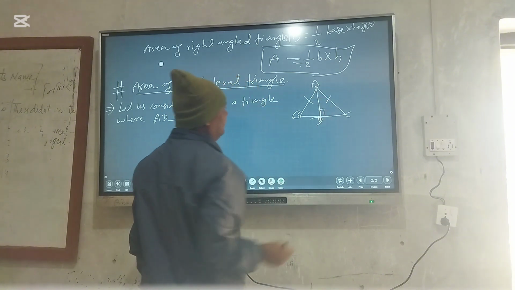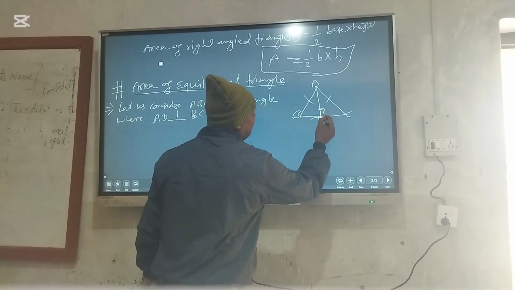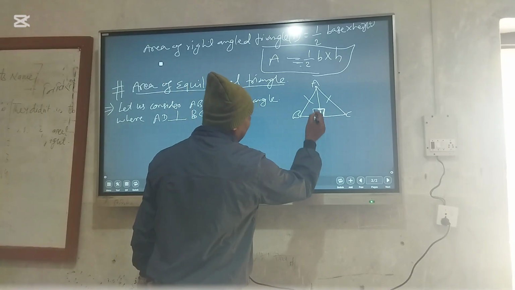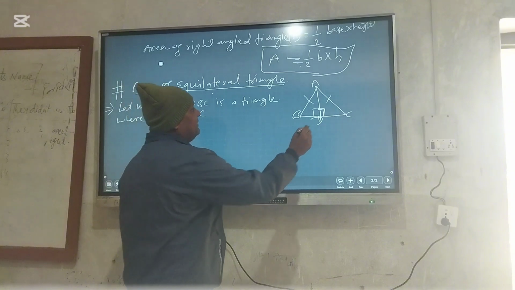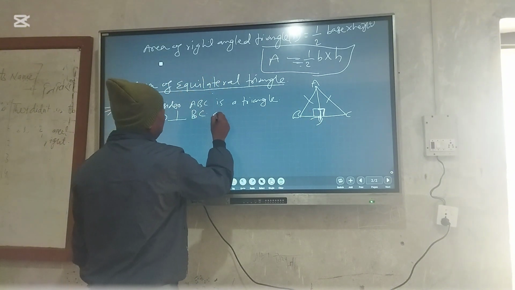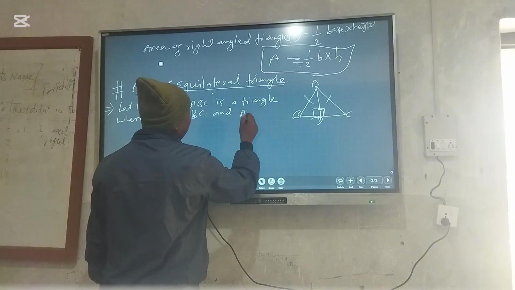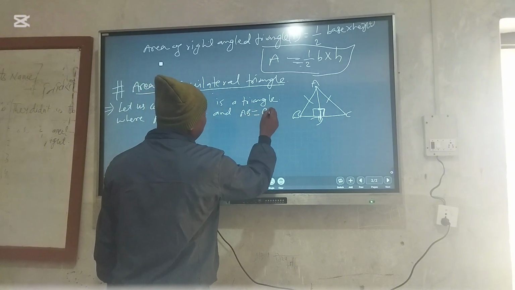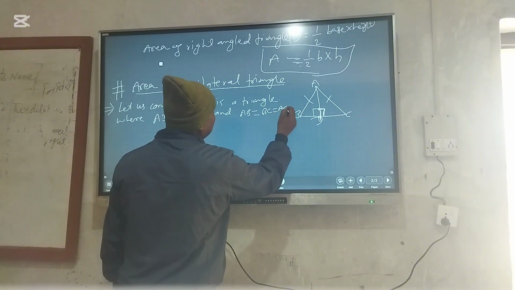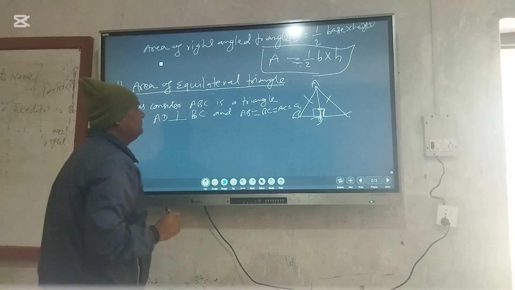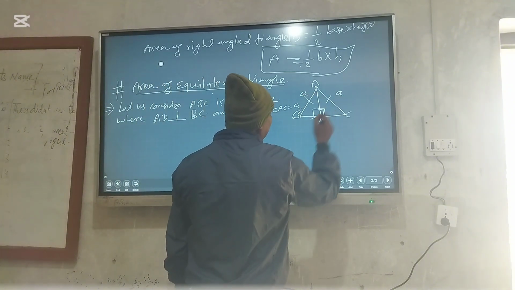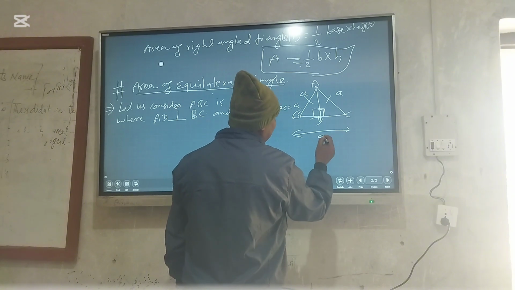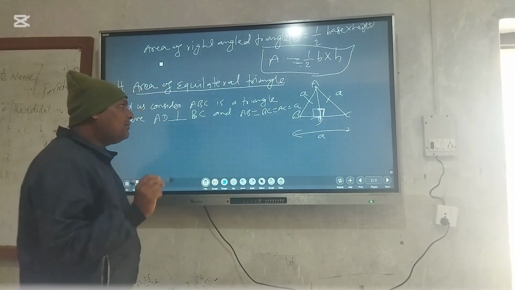This point is D. That means this triangle is right. Also there is a right angle. In the triangle, AB is equal to BC is equal to AC, suppose A. All sides are A, that means this side is A, and here this side is also A.